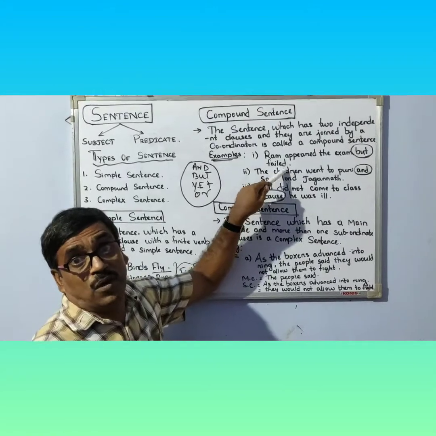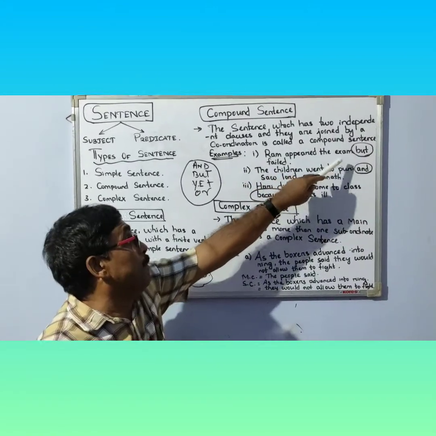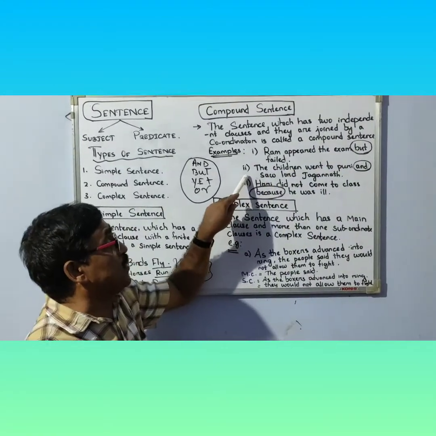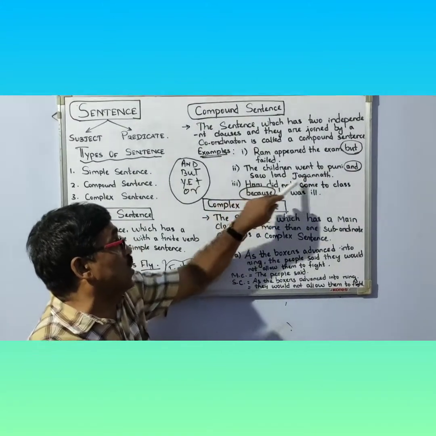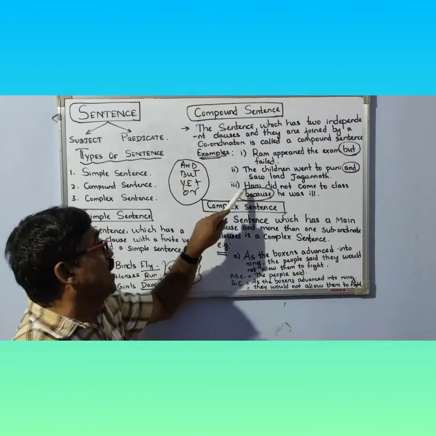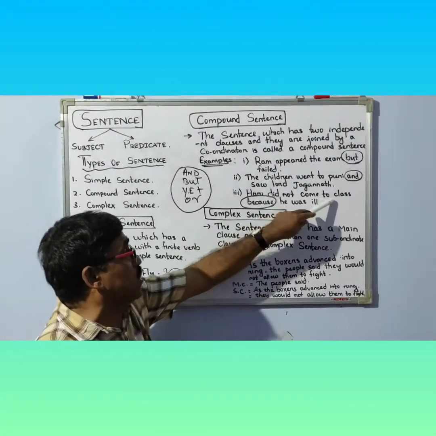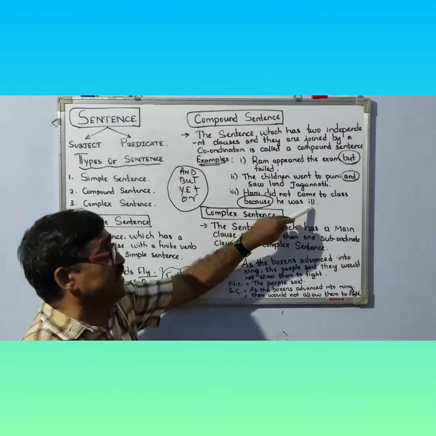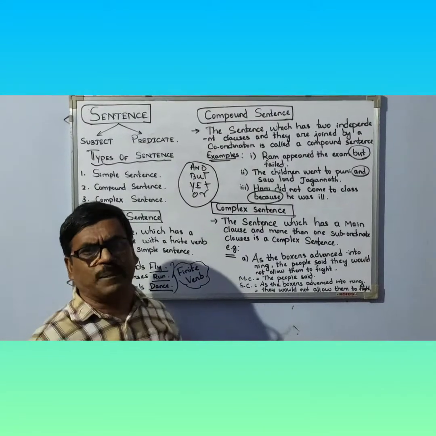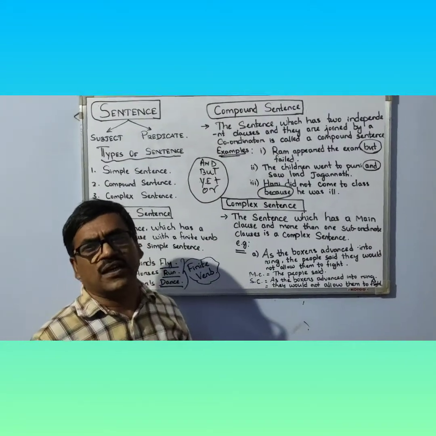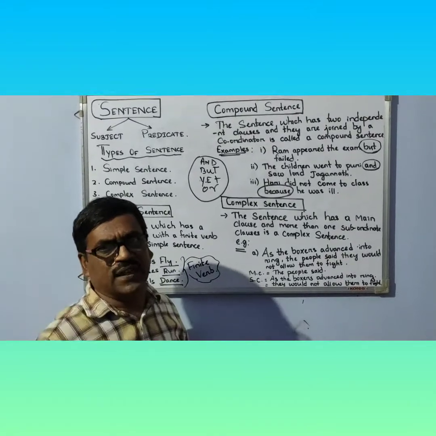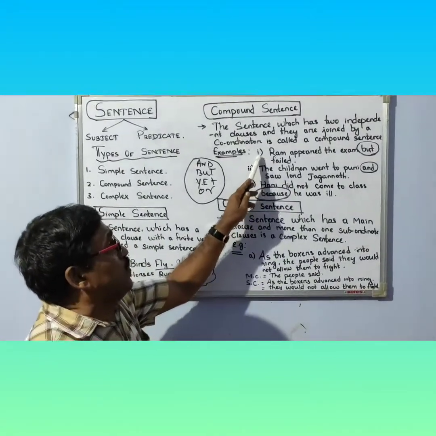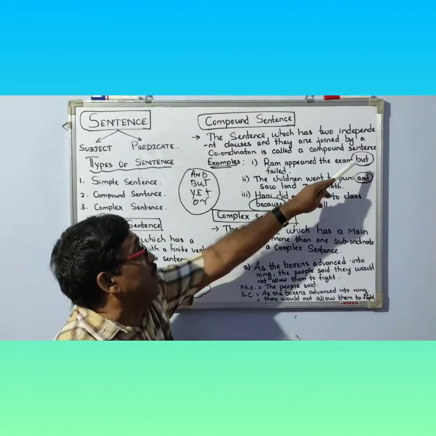There are various examples of compound sentences. Number one is: Ram appeared in the exam but failed. Second example is: the children went to Puri and saw Lord Jagannath. Third example is: Hari did not come to class because he was ill. Now I will explain the compound sentence and what the coordinator is.